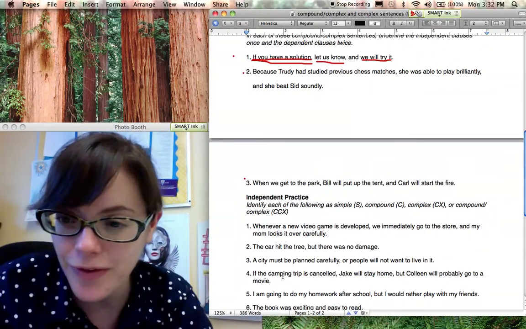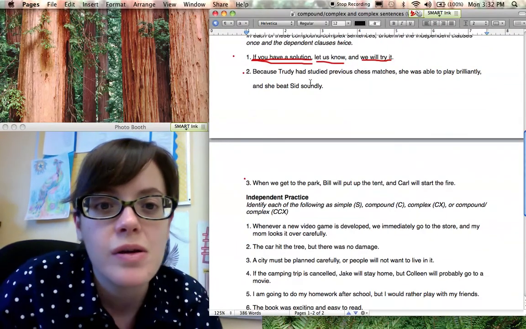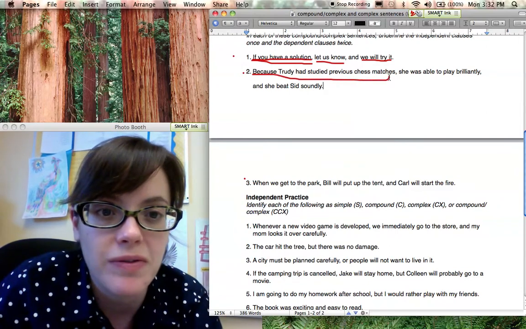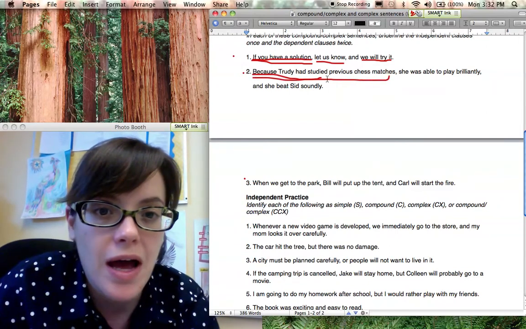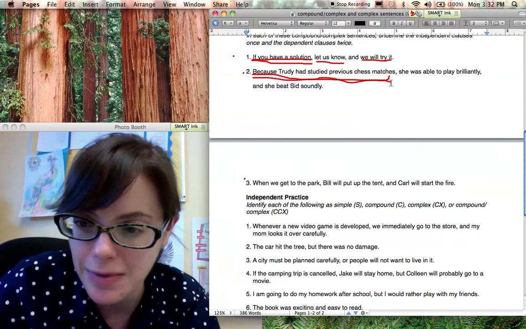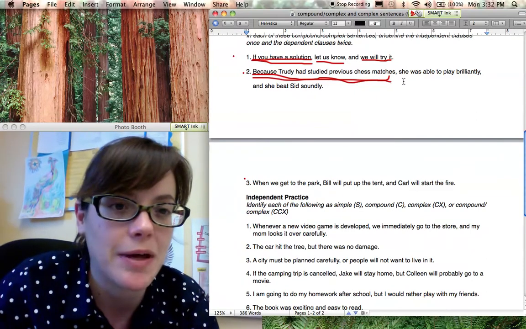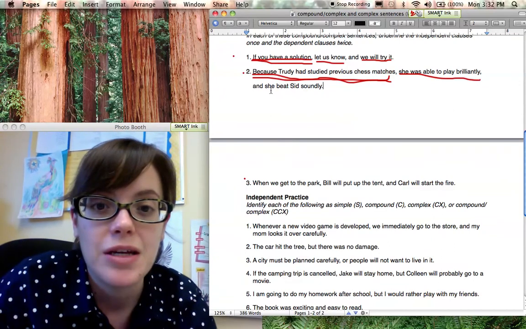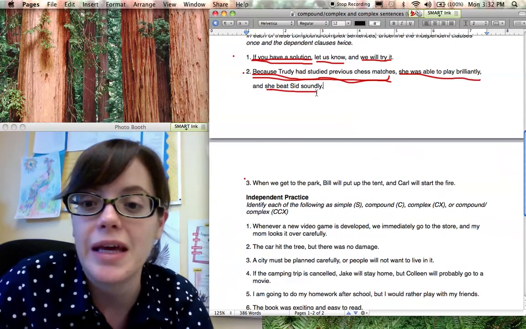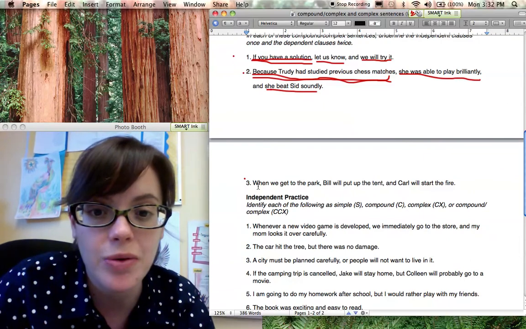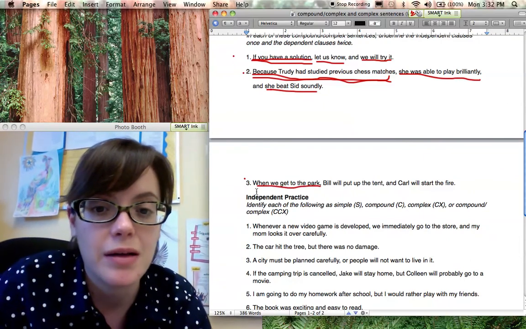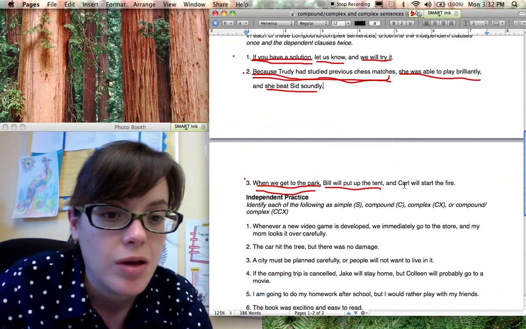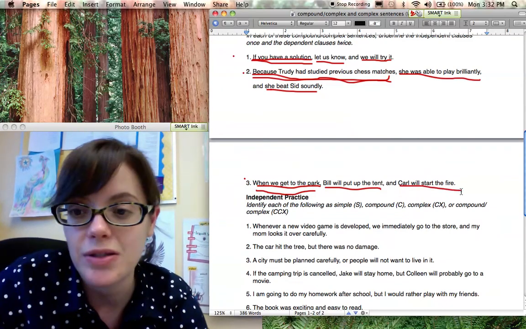All right, hopefully you've gotten a chance to finish that. So let's take a look at these. You should have said, because Trudy had studied previous chess matches as a dependent clause. My lines got a little bit messed up there, but that is dependent. And then she was able to play brilliantly as independent. She beat Sid soundly as another independent. Number 3, when we get to the park, it's dependent. Bill will put up the tent. Carl will start the fire, is also independent.